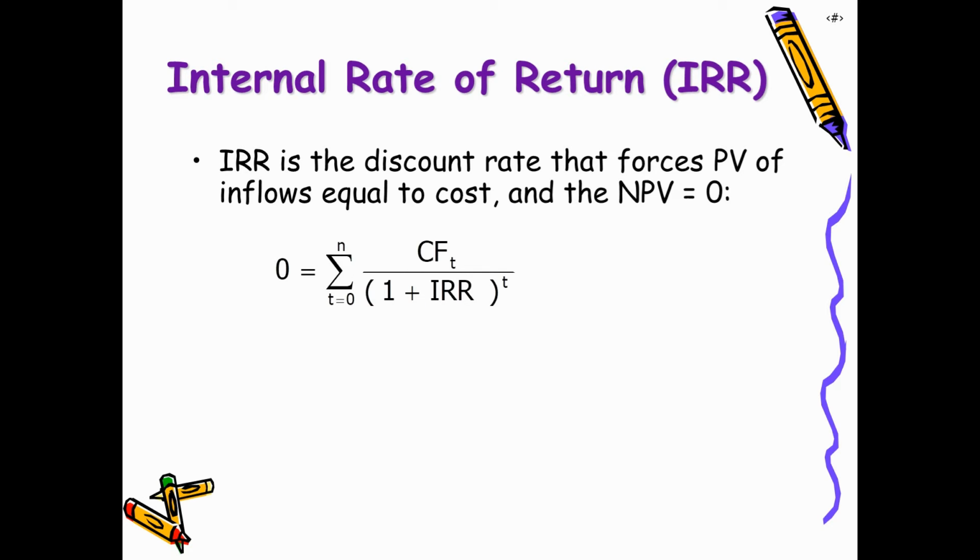Another method of doing capital budgeting analysis is internal rate of return. It is also a discounting technique. Now it is similar to net present value method. As in net present value, we subtract the present value of outflows from the present value of inflows. So whichever project will give us higher inflows than the amount of outflows we have incurred, that means whichever project's NPV will be positive and greater than 0, that project should be chosen.